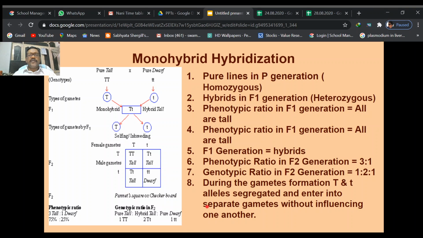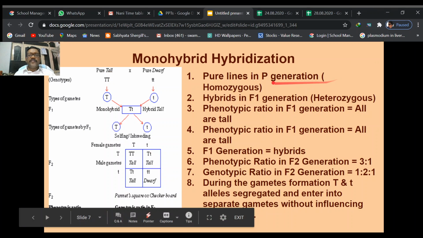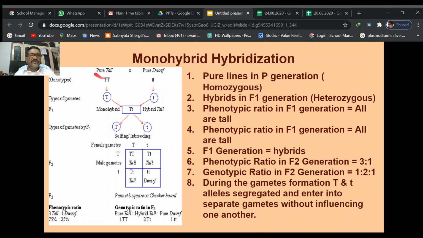In the monohybrid hybridization, if you look at this, these are the pure lines in the P generation, homozygous dominant and homozygous recessive, a pure tall plant and a pure dwarf plant. From this pure tall plant, during gamete formation, meiotic division takes place. The diploid, 2n condition, through meiotic division produces haploid gametes. All of them contain the capital T because this is the pure tall. This plant can produce gametes. All of these gametes contain small t alleles because it is the pure dwarf.